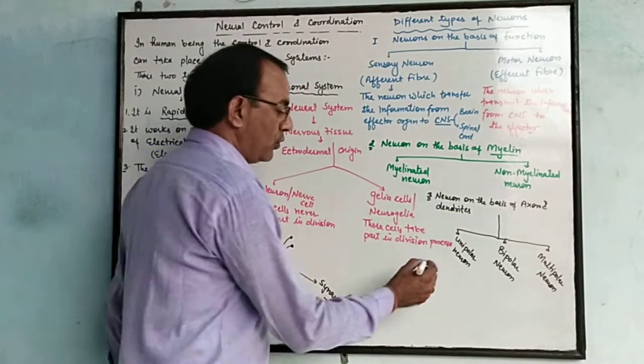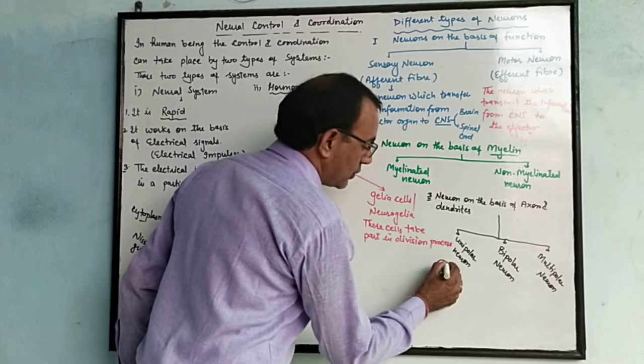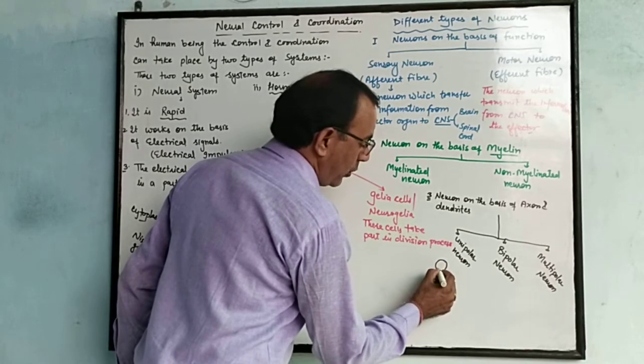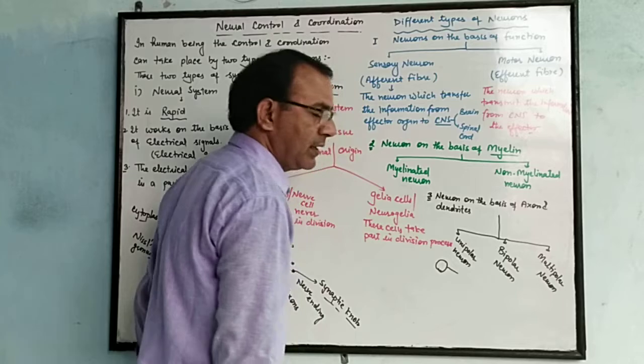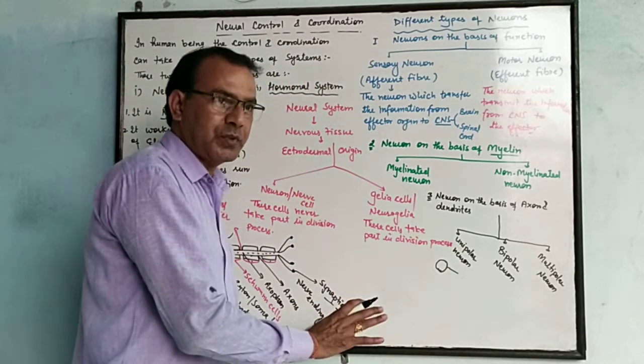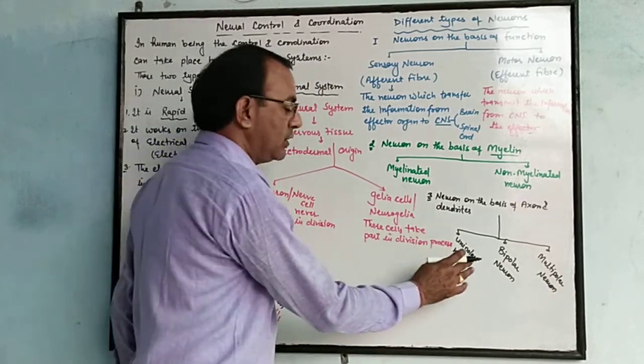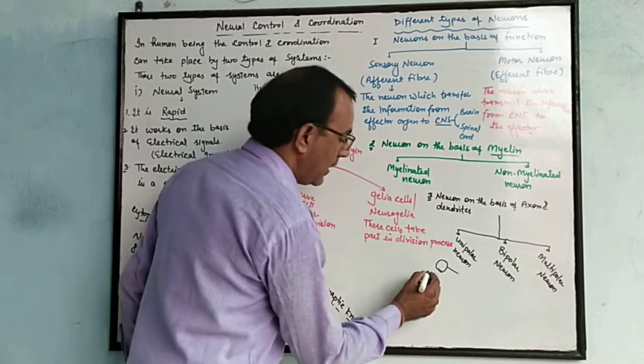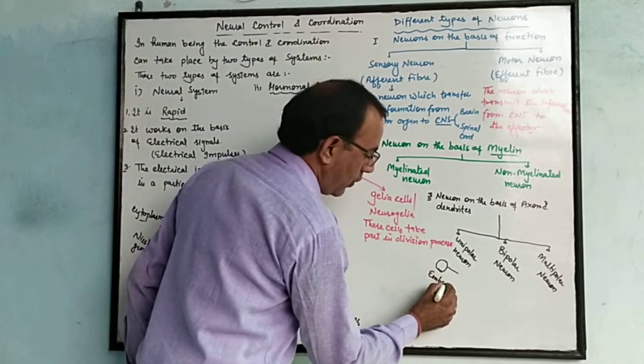Unipolar neuron. Suppose this is the soma or cyton, and the unipolar neuron contains only one single axon. There is no dendrite. This type of neuron is known as unipolar, which is found in the embryo stage.